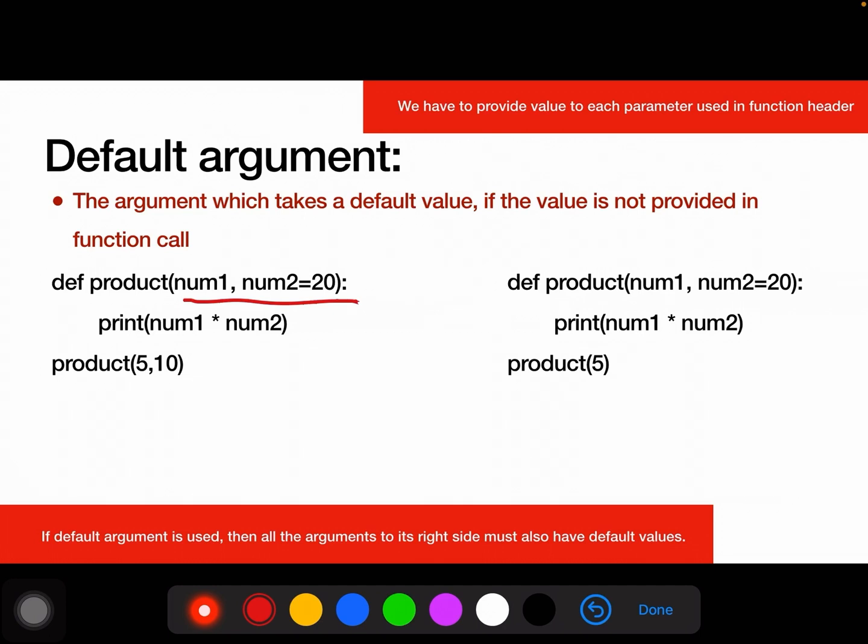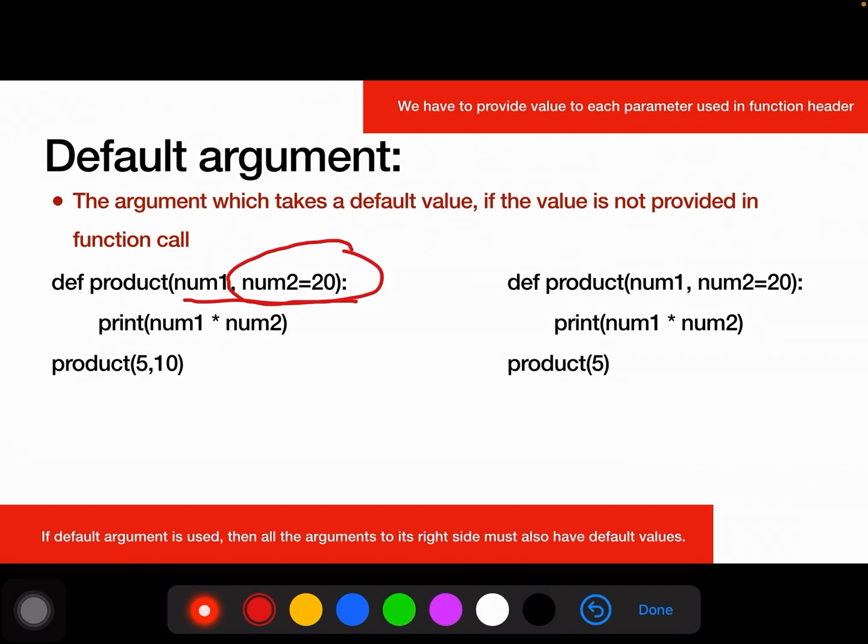See in this example, def product num1 comma num2 equals 20. Here for this particular parameter num2, we are assigning a default value 20. If we are not providing the value for num2, it will pick its default value 20.